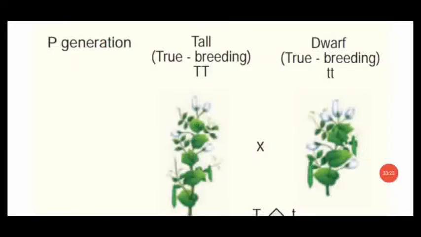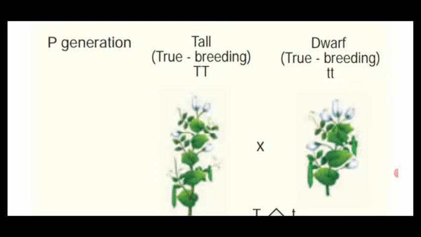Dear students, this is the diagrammatic representation which proves the monohybrid cross. See the parental generation. P generation means parental generation. Mendel has chosen pure line breedings, that is true breeding: tall true breeding and dwarf true breeding. What is the meaning of true breeding?